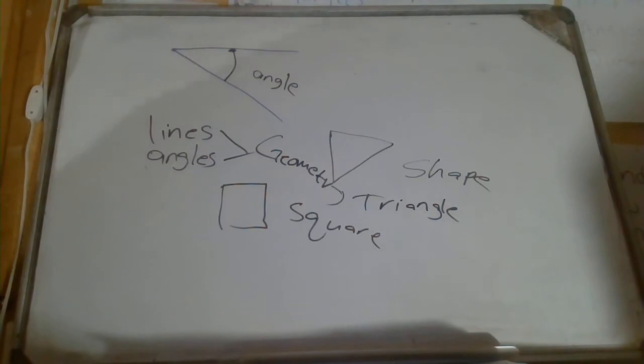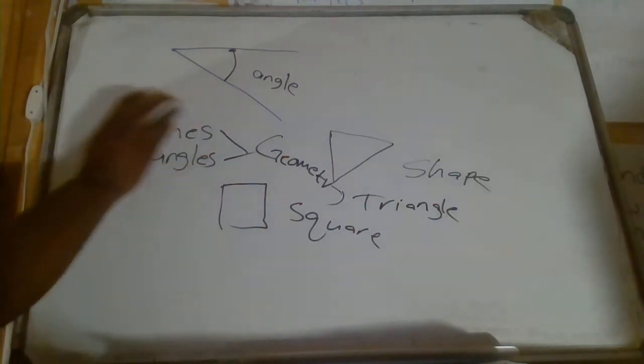It's just simple lines and shapes, and then you're saying something about them. Sometimes you'll be relating lines and angles, sometimes lines with other lines, sometimes angles with other angles. You are just playing around with lines and angles. That's basically what you are doing in this beautiful subject called geometry.